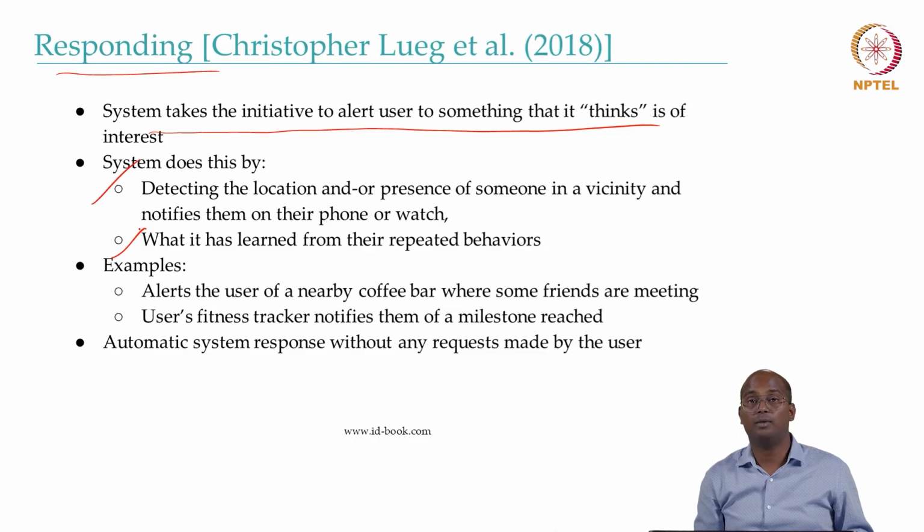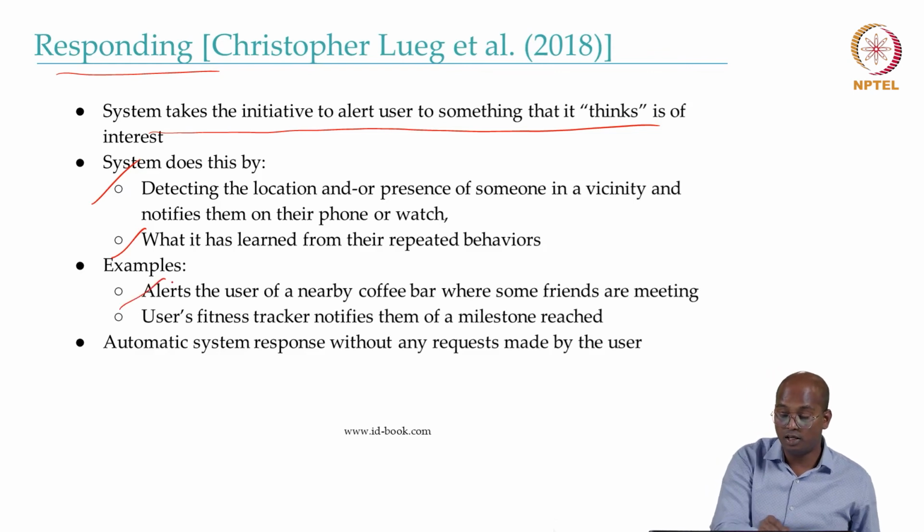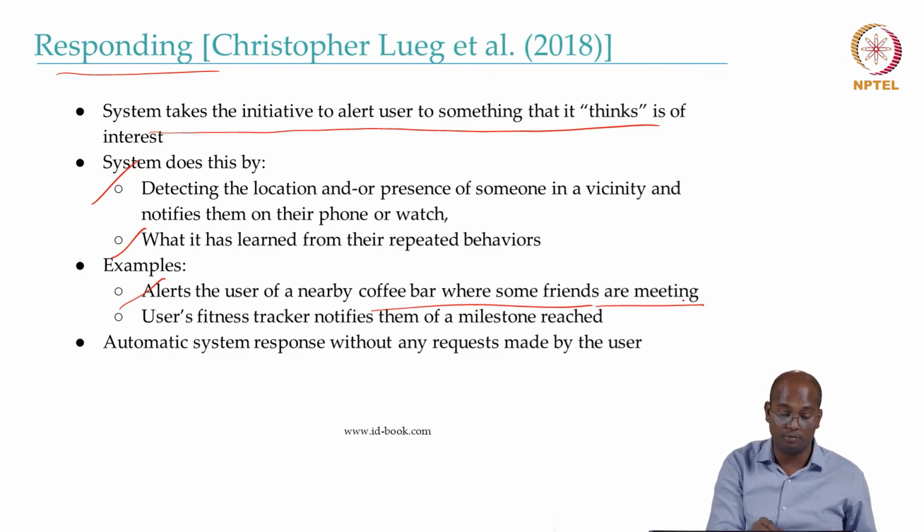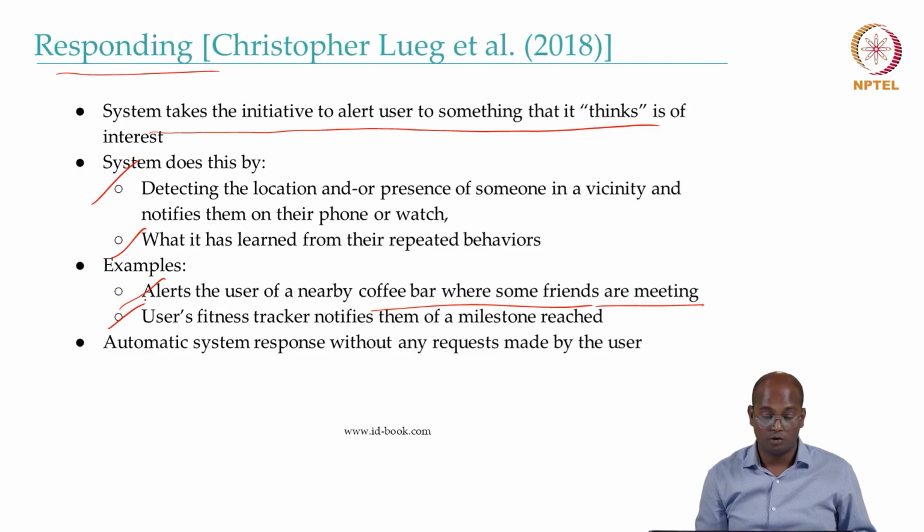Sometimes it's good, for example, you are a tourist in some new location, some new city, and there you get a kind of notification, okay, these are places of interest, then probably you will like it. Alert the user to a nearby coffee bar where some friends are meeting. Similarly, a fitness tracker notifies them of a milestone reached. Many of you might be using smart watches these days that continuously count how many steps you have walked today, and you can set up a milestone.